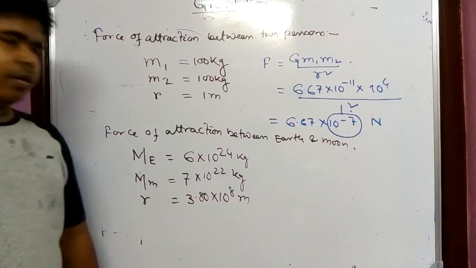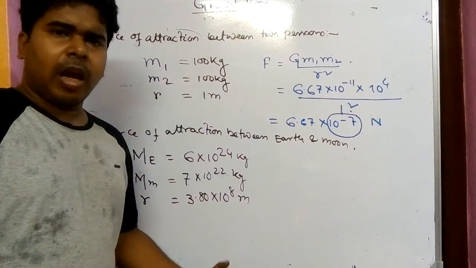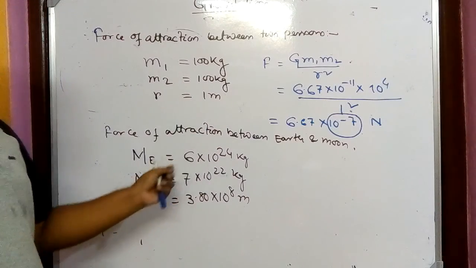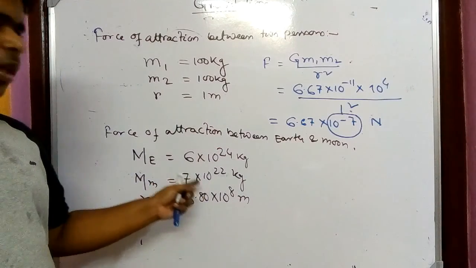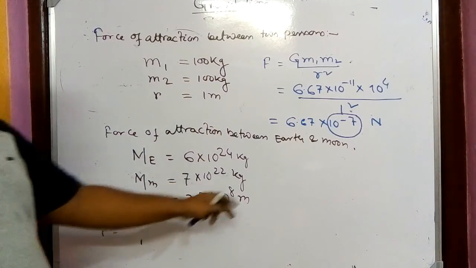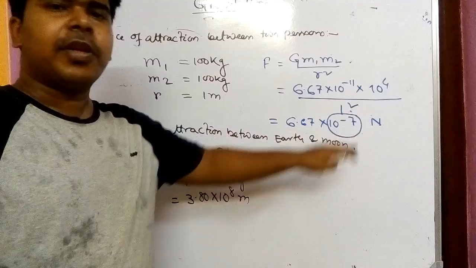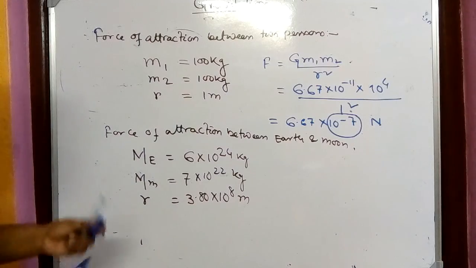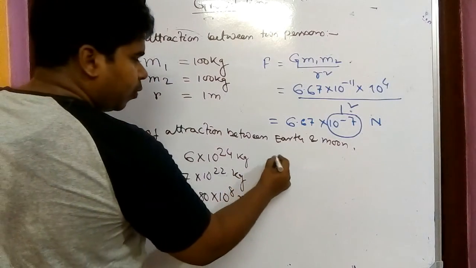Okay, it is not that you have to remember. I have done it for a long time, that's why I can remember. And this is also not accurate. It is 7 point something, it is 5.9 or something. So we are taking it to show you the order mainly. Here it is 10 to the power minus 7, so definitely the force is very less. But whenever we are talking about celestial bodies, what force is coming?